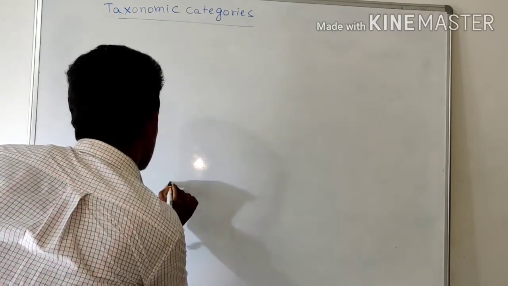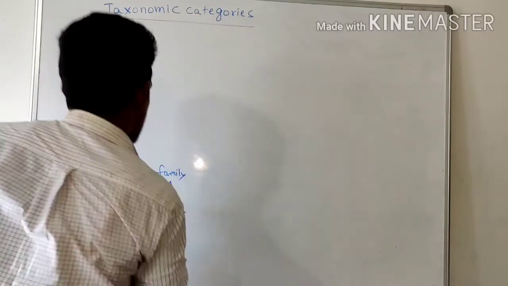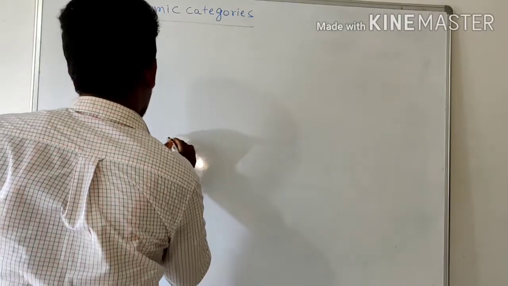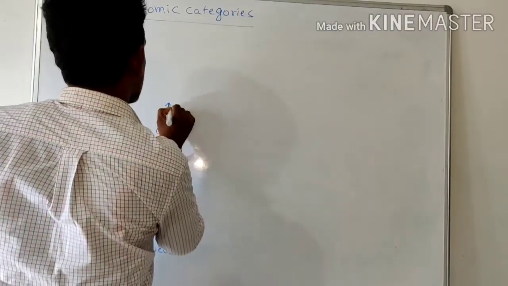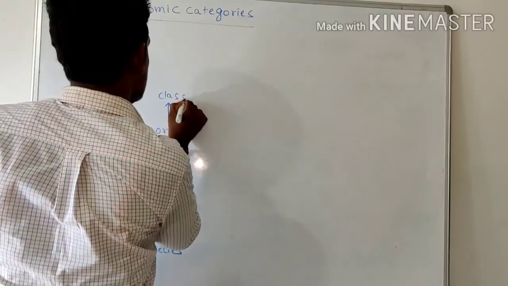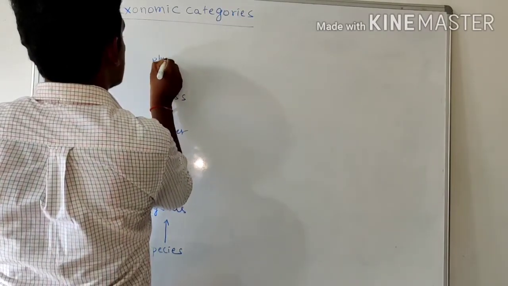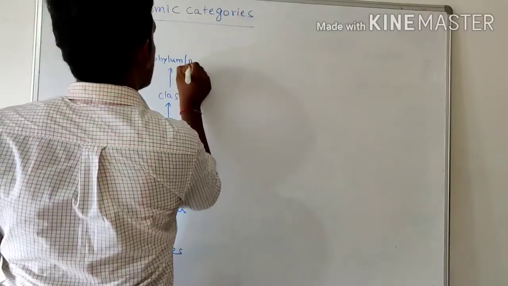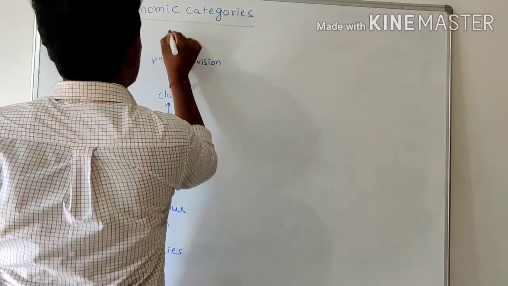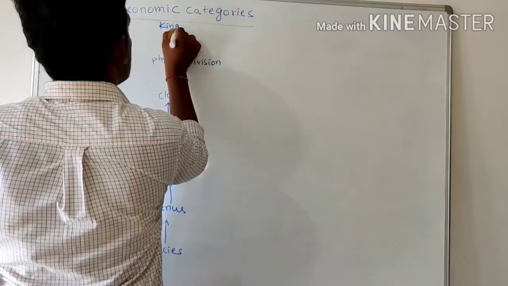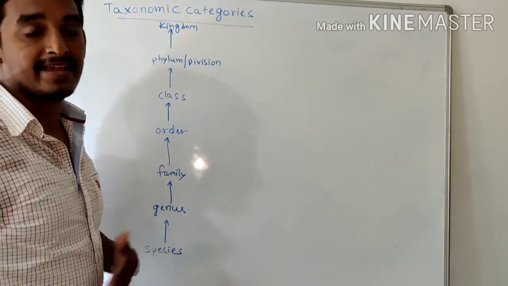A group of related genera forms a family. A group of related families forms an order. The next level is class, then phylum or division, and then kingdom. So these are the various taxonomic categories.